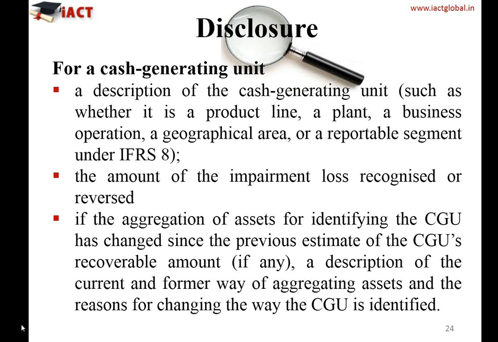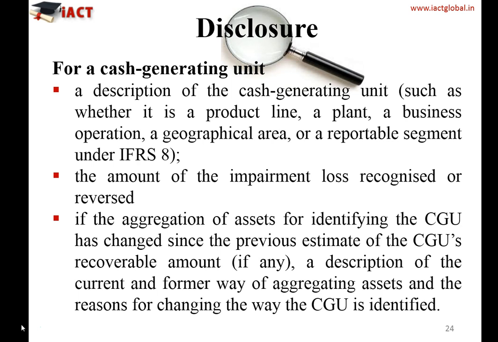Also, if the aggregation of the assets for identifying the CGU has changed since the previous estimate of the CGU's recoverable amount, then a description of the current and the former way of aggregating assets and the reason for changing the way the CGU is identified. So it says that if you have changed the basis of aggregation, because CGU we already know is a group of assets or maybe the associated liabilities with it, and the aggregation basis has been changed since the previous CGU, then you need to disclose the reason for changing it, or what is the difference in aggregation of those assets.